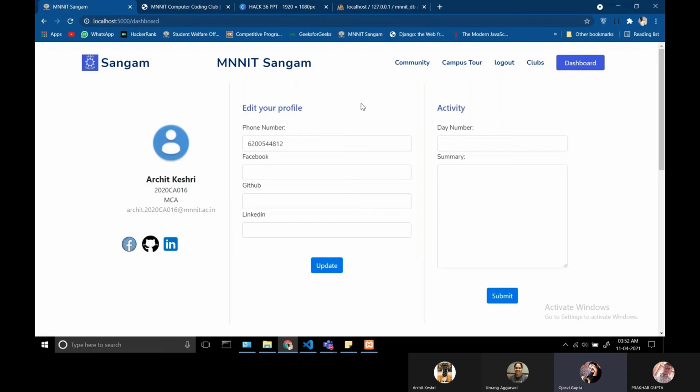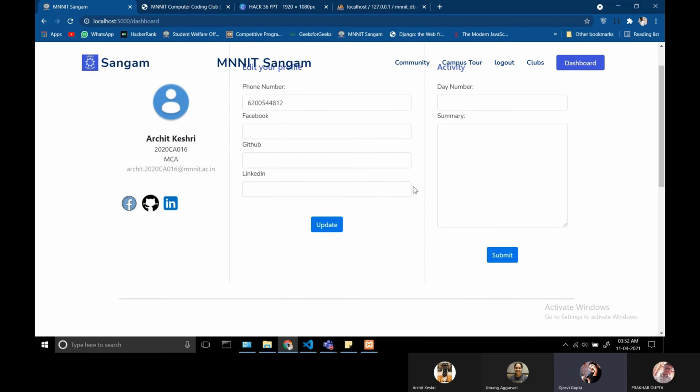The user dashboard features the user profile. The data is being fetched from the database and rendered here. The page also shows an option to edit your profile. In case a user wants to update the profile, they can also do that.